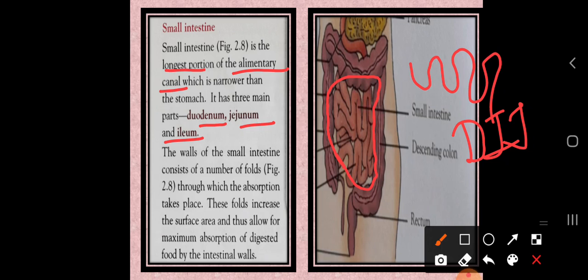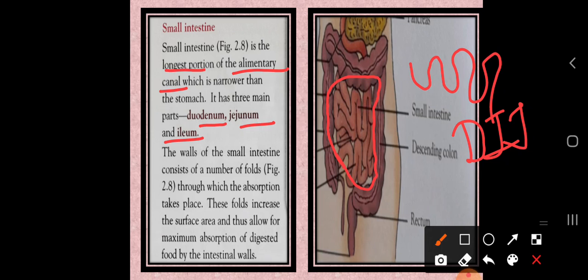So dear students, this is the small intestine, the longest part of the alimentary canal, and it is narrower than the stomach also. So if you compare the stomach and the small intestine, our small intestine is narrow. Then how many parts does it consist of? Totally three parts: duodenum, jejunum and the ileum.